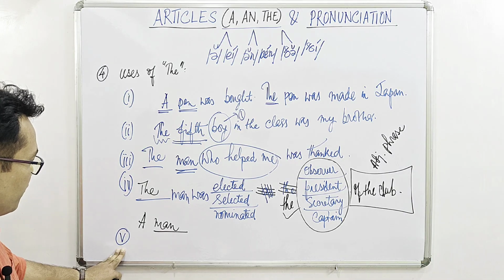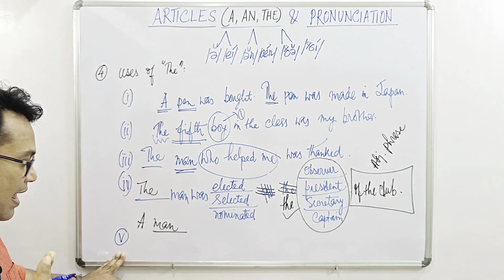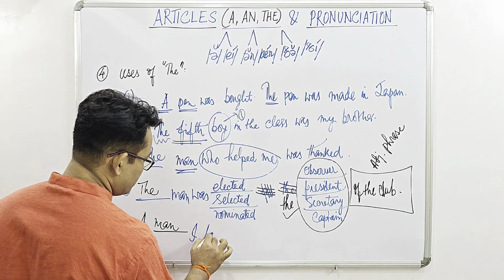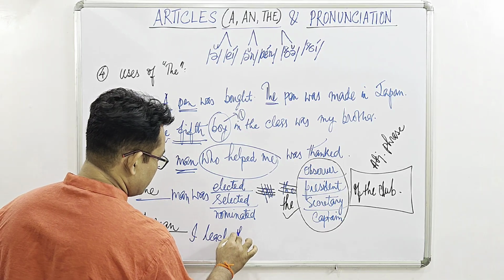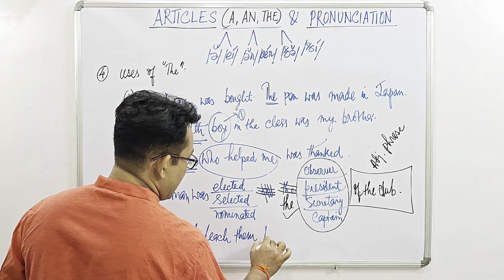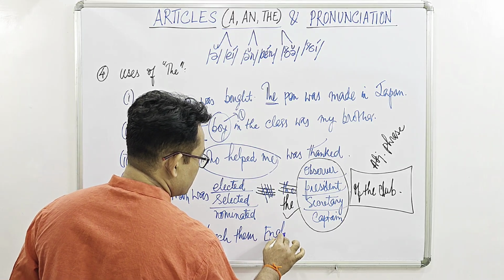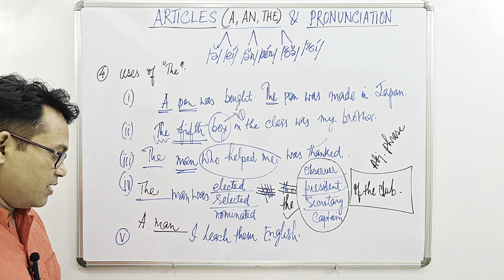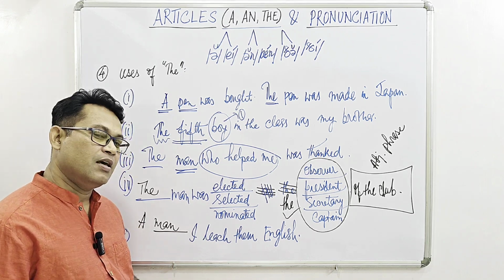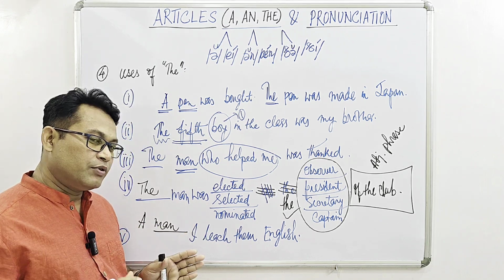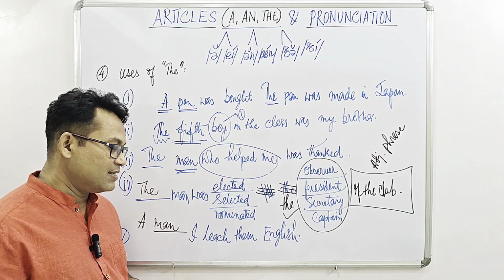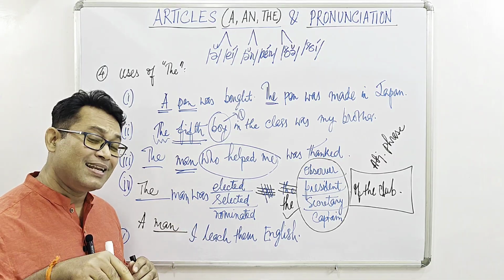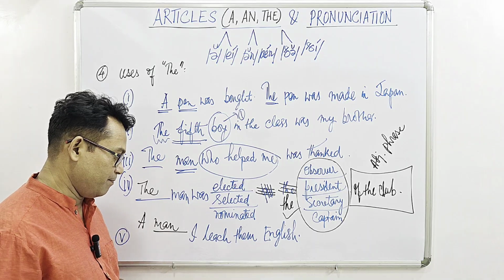Finally, one more point, number 5, with regard to English language. If I say I teach them English, this one is correct because English is both the language spoken in England as well as the adjective version of anything in and about England.